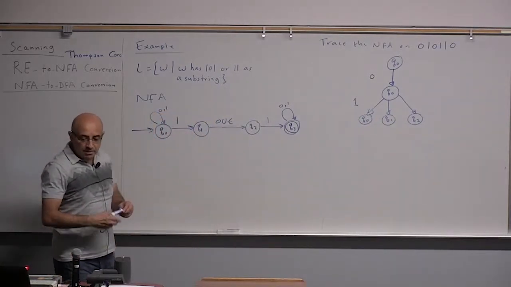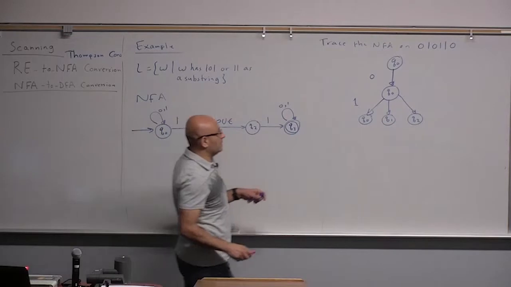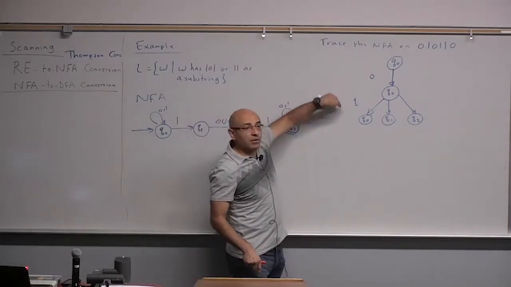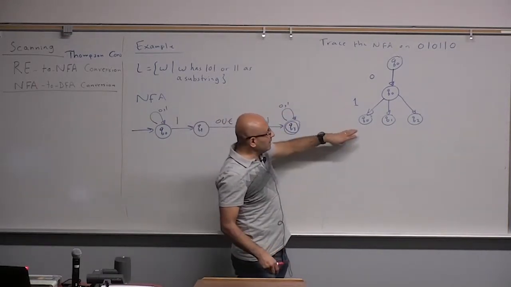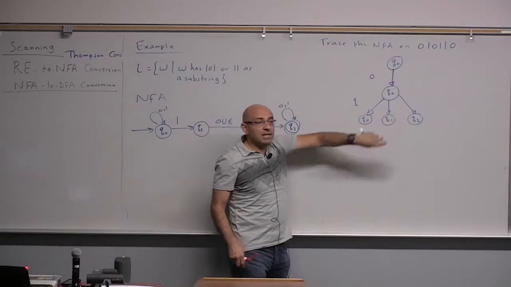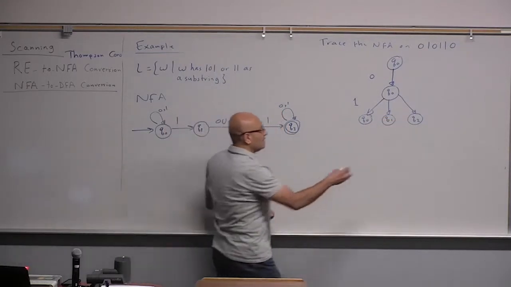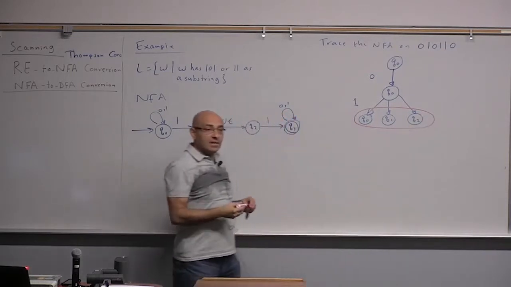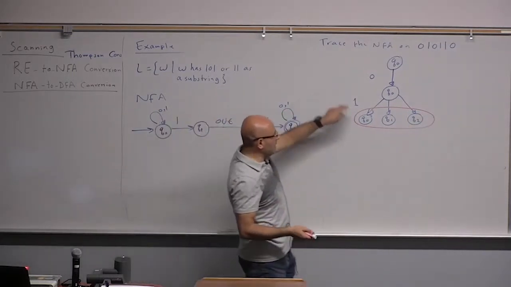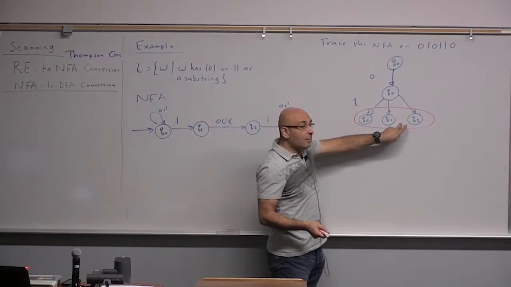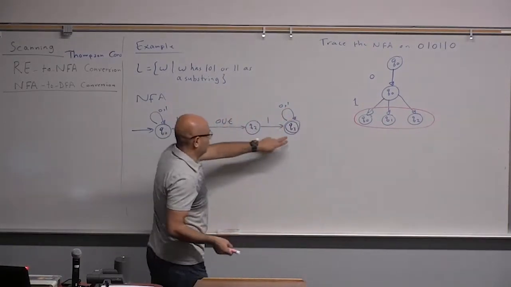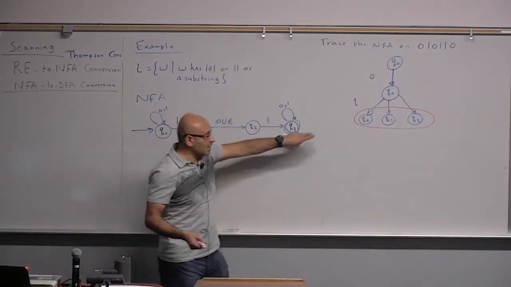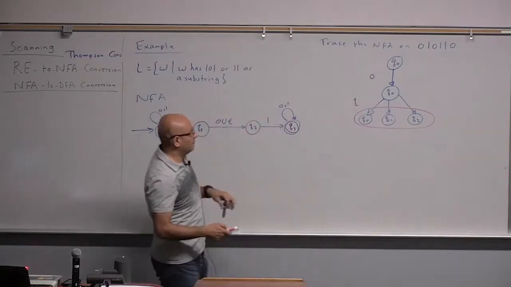So what does this mean? It means that my state at this point, if I get a 0 followed by a 1, is this combination of states. This is my current state, which is a combination of states. So with a 0 and 1, I can be in any one of these 3 states, but I can never be in Q3. So these are the only 3 states that I can be in.